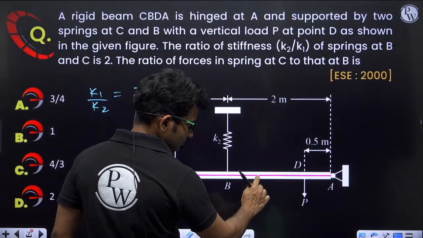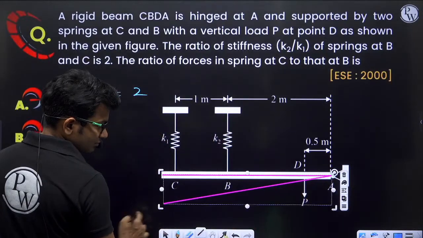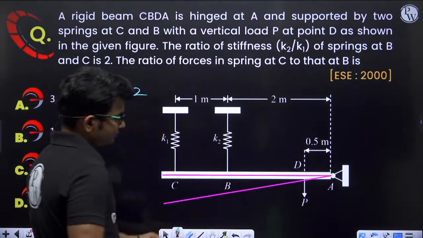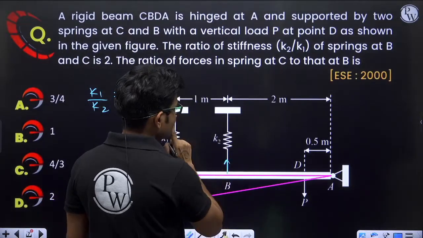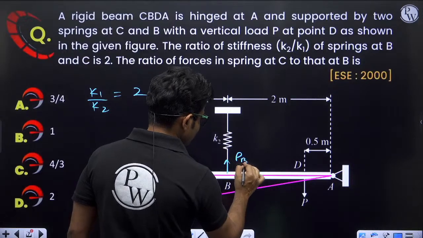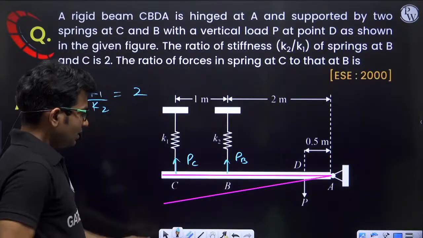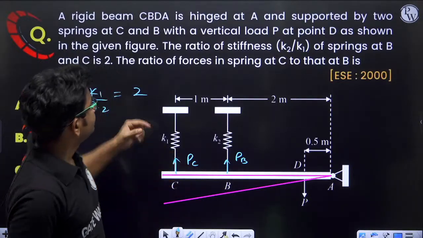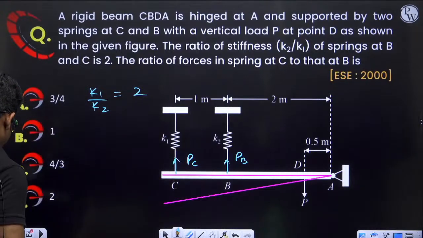Like this. Now here in this bar, let us say the force developed is PB, and here the force developed is PC. So what is the ratio of forces in springs at C to that at B? So PC upon PB, that we have to calculate.